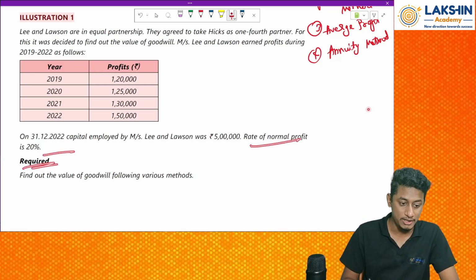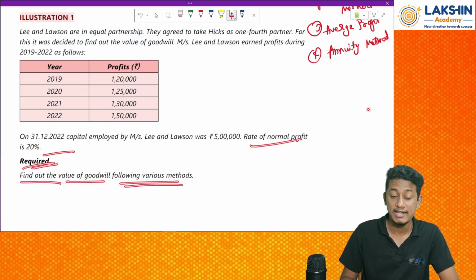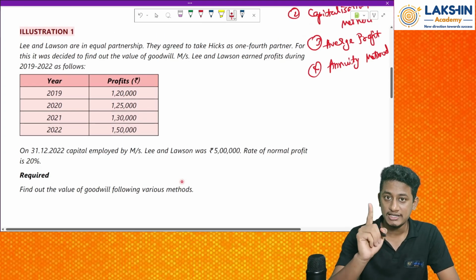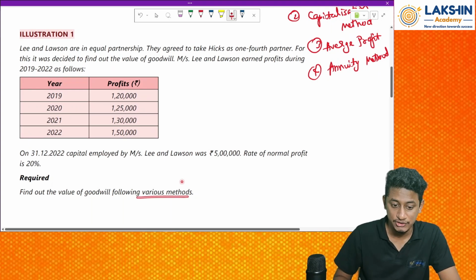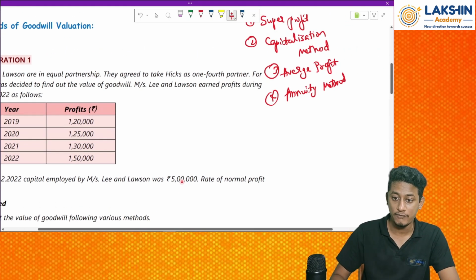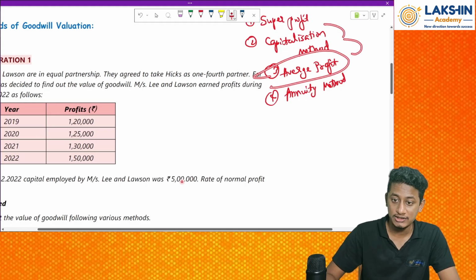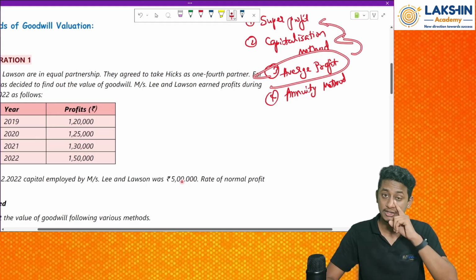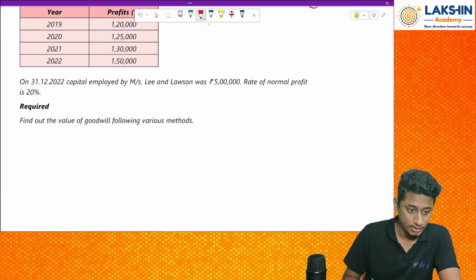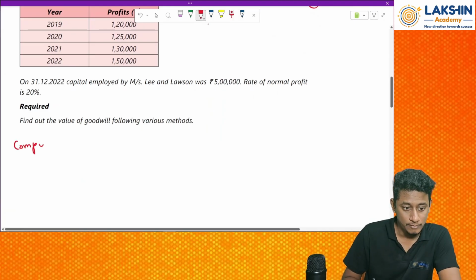What is required to be done? Find out the value of goodwill following various methods. So now using the various methods, we need to find out the value of goodwill. So always start, if the question says find out the value using various methods, always start with the average method, because whatever answer you have for the average method will be used in both the other methods. So let's start with the average profits method. Computation of goodwill.